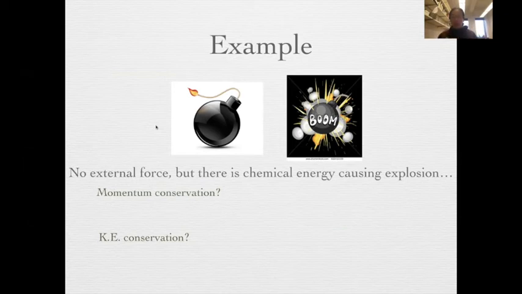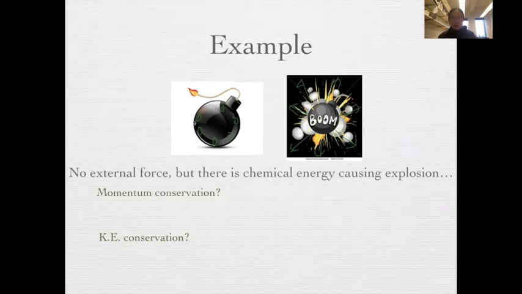When this explosion happens, all the little pieces of the bomb explode and scatter into all directions. And it has to be in all directions so that the vectors, when you add them up, add up to be 0.